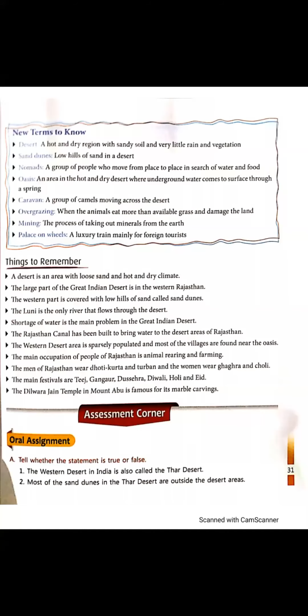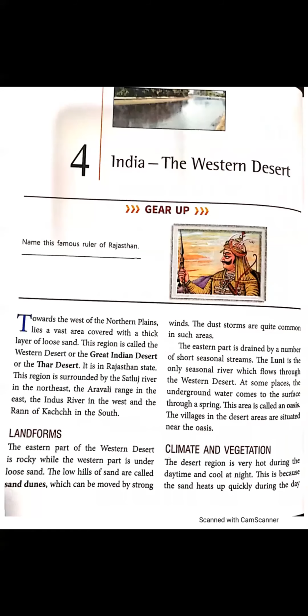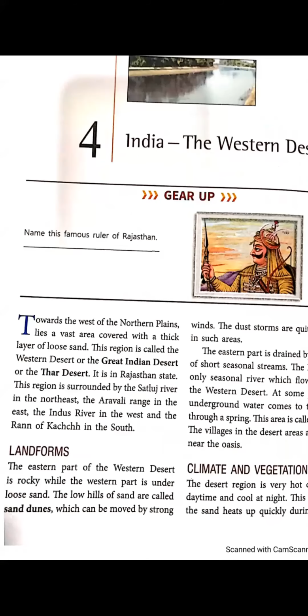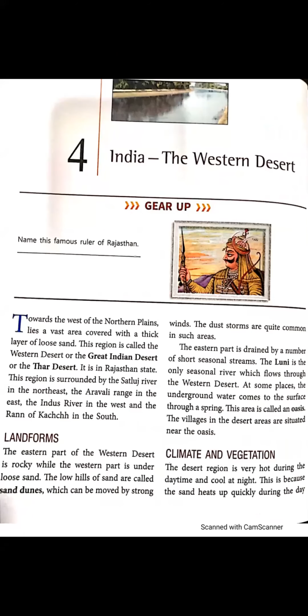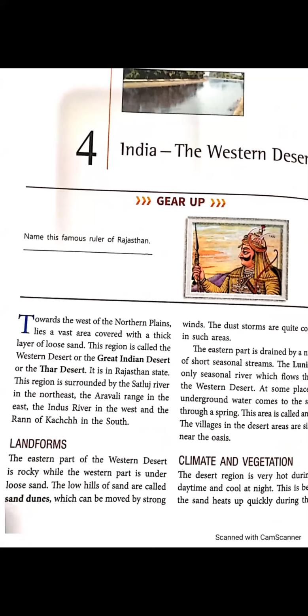Yes, dear students. Now let's start reading. First of all, let's look at the Gera box. Name the famous ruler of Rajasthan. Students, this is a picture of Maharana Pratap.